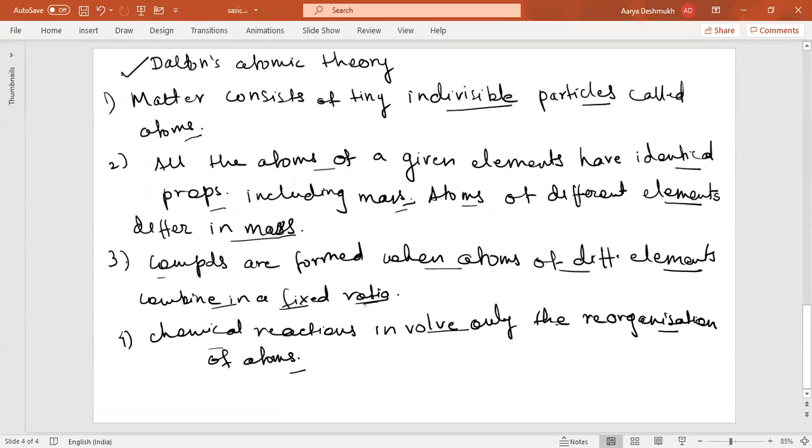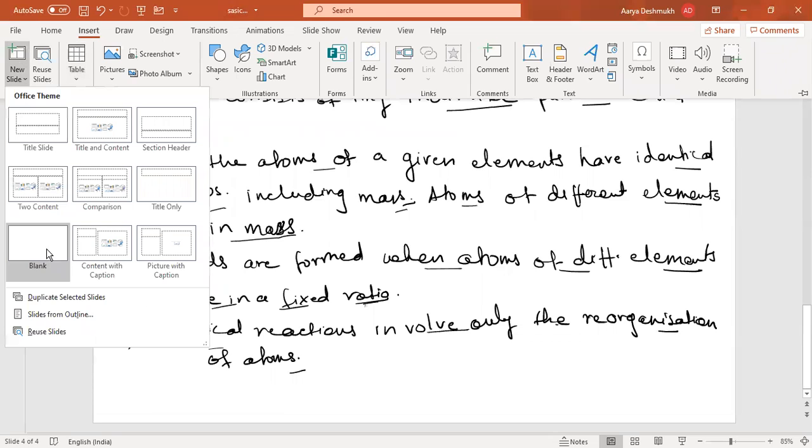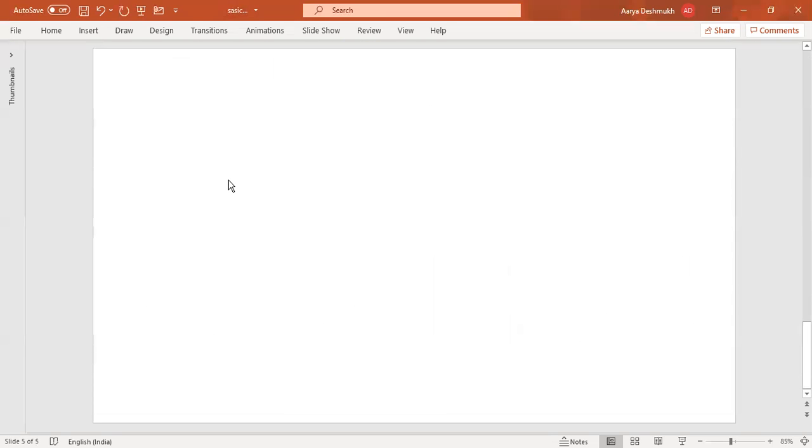Now, the next concept we'll be studying is atomic mass and molecular mass. Before we proceed, atomic mass is nothing but the mass of an atom. Remember, atomic mass means the mass of an atom. It is quite evident from the words also. The mass of an atom is actually very small.